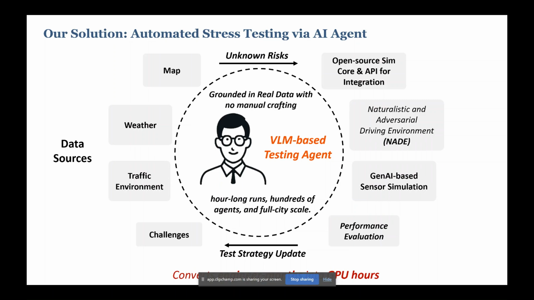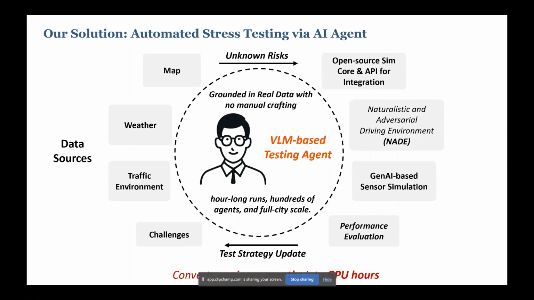In this video, we are providing an introduction about the Safer Drive AI solution, automated stress testing through an AI agent. The core of our system is the vision language model-based testing agent with access to multiple real-world data sources and multiple AI-driven and generative AI-driven tools for it to better validate and evaluate autonomous vehicles. The data sources will come from real-world map, the weather, the traffic environment, traffic patterns, driving trajectories, and different challenges and corner cases or crashes.